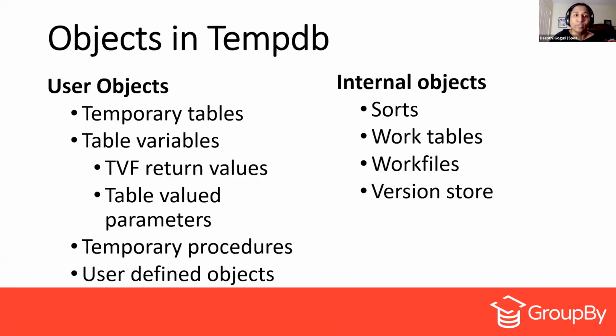So what all objects do we have inside the TempDB? There are two different types of objects we have. One is user objects and the other is internal objects. User objects, as you know, are the temporary tables we have and the table variables. Table variables also include table valued functions, which give the return values. Those are also considered as table variables. Table valued parameters also come under the table variables.